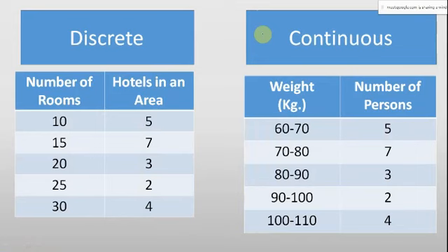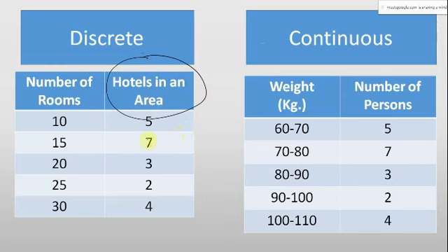Now this is number of rooms, number of persons. One is showing as discrete and another one is showing as continuous. Because in one case we have surveyed the different hotels in a particular area, and we have identified them on the number of rooms.